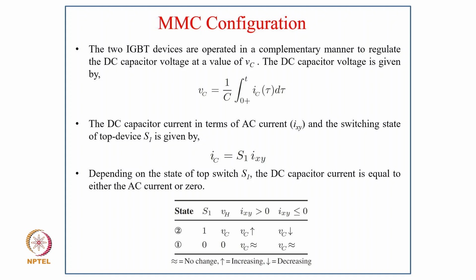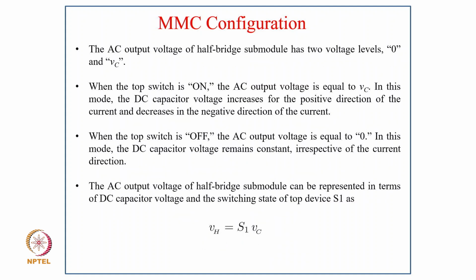The DC capacitor current in terms of the AC current Ixy and the switching of the top device S1 is given as Ic equal to S1 times Ixy, and depending upon the state of the top switch S1, the DC capacitor current is equal to either the AC current or 0. Here you can see the corresponding states of S1, 1 and 0, and the output voltage Vh, Vc and 0. If Ixy is greater than 0, Vc increases, and similarly if Ixy is less than 0, Vc decreases. Of course, when it is 0, there is no change.